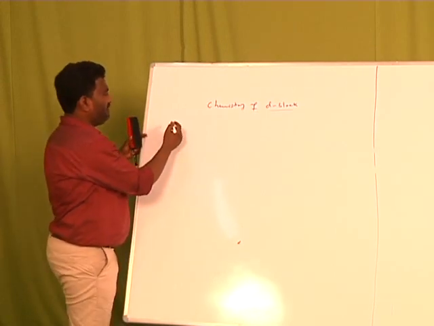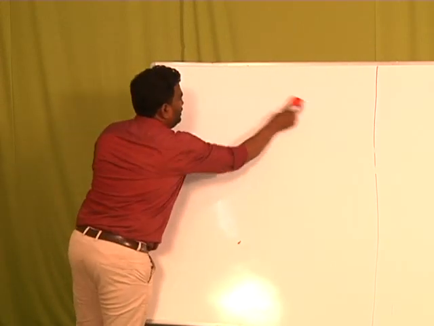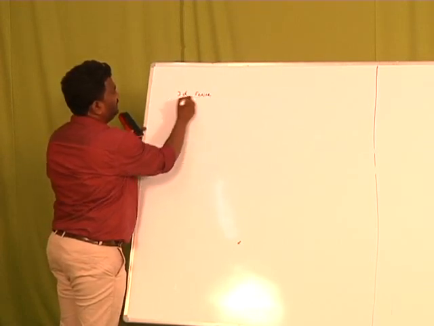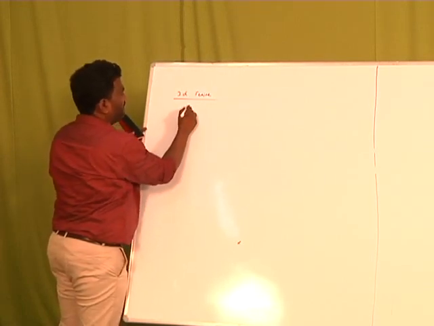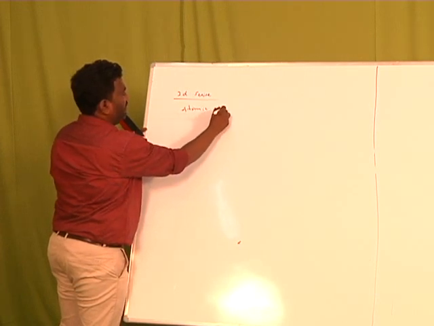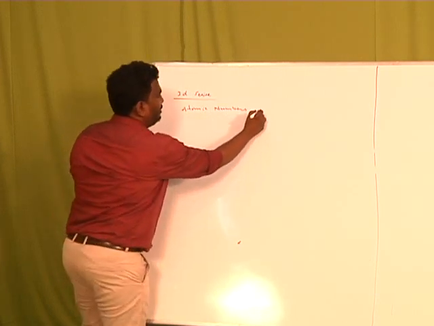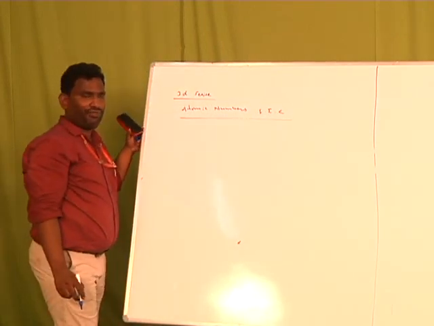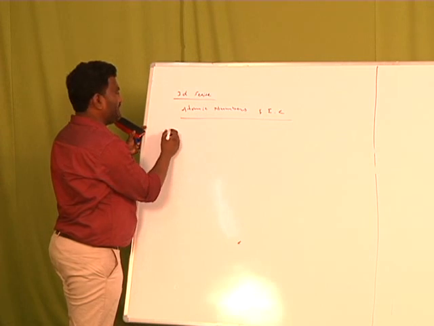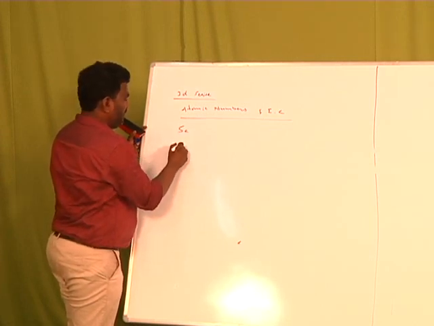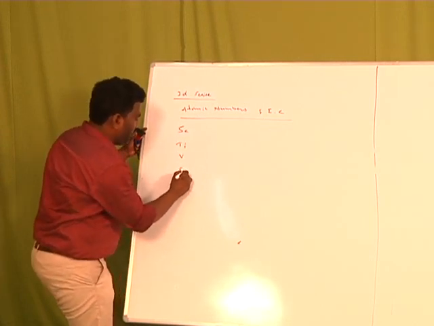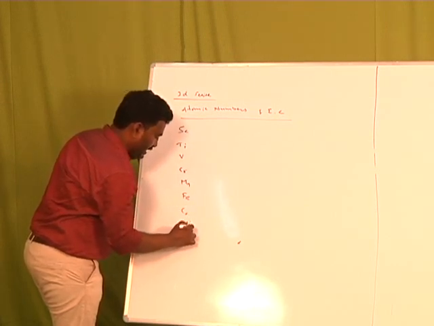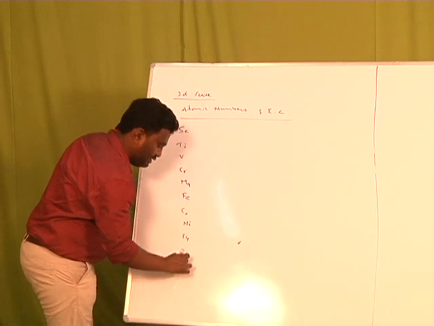So I am going to discuss here the general electronic configuration of the 3D series. I am taking the first property, atomic number and electronic configuration, for the 3D series: scandium, titanium, vanadium, chromium, manganese, iron, cobalt, nickel, copper, then zinc.